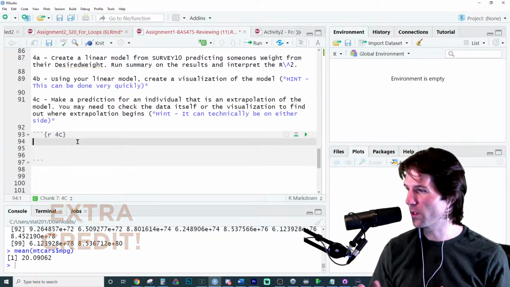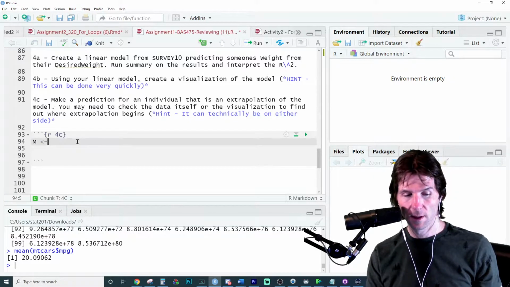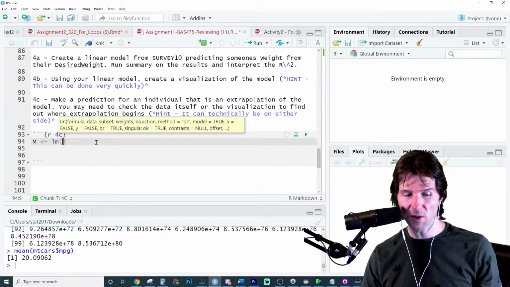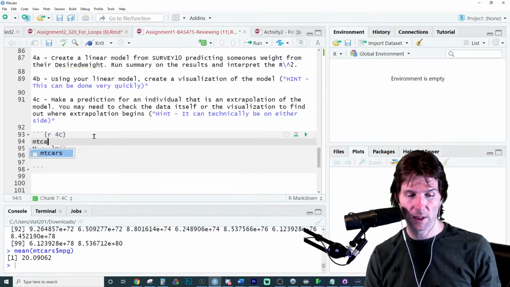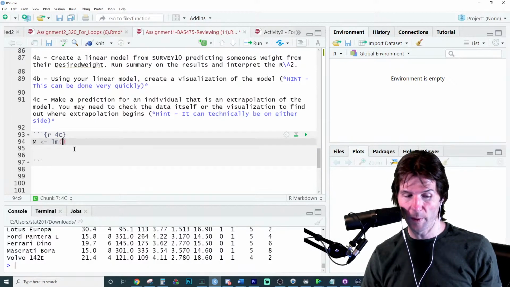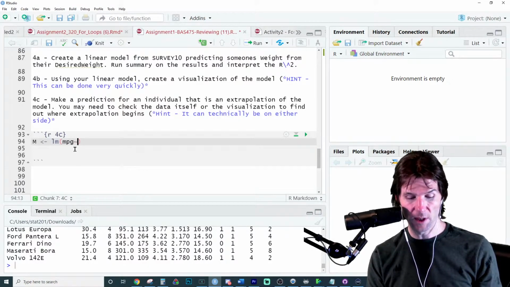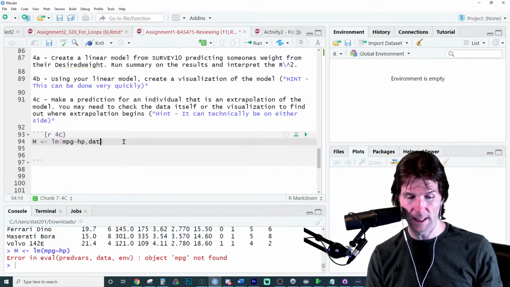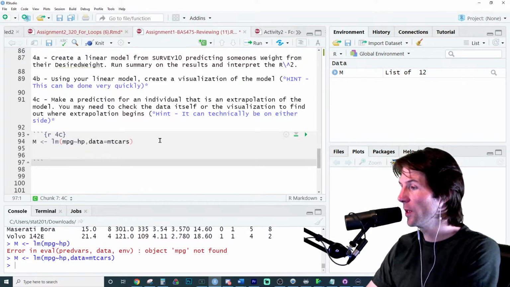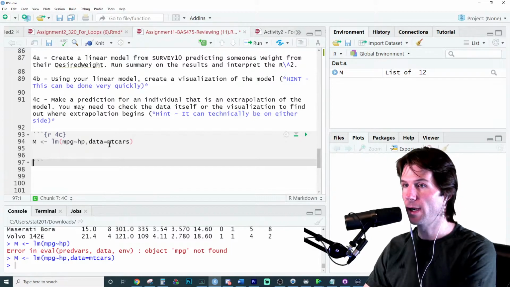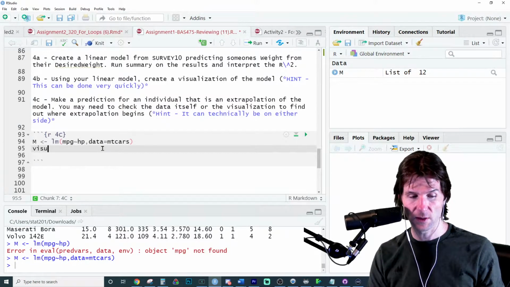I wouldn't do it all in one spot; I'm just showing how to do these things. We need to create a linear model, such as with the mtcars data frame, which is always inside of R in the background. It's a data set of cars. We could predict the miles per gallon based on horsepower, with data equals mtcars. So we have predicted the miles per gallon of a car based on the horsepower, and then we can visualize this.